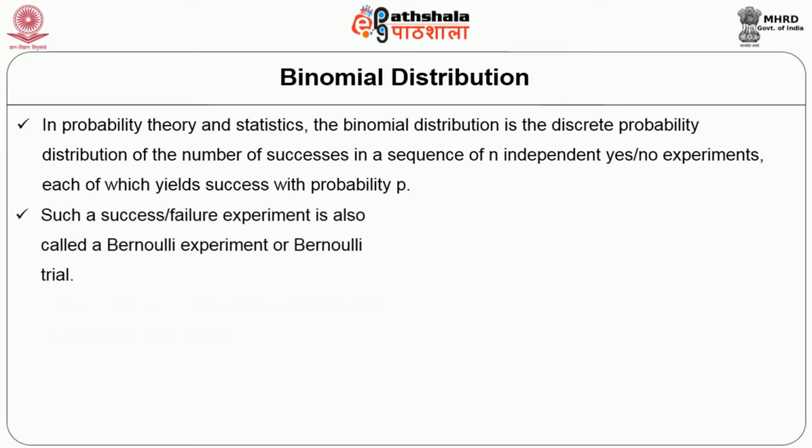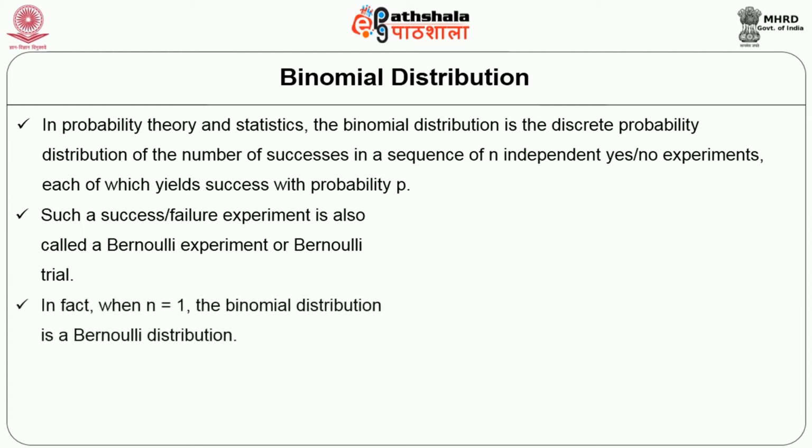Such a success or failure experiment is called a Bernoulli experiment or Bernoulli trial. In fact, when n is equal to 1, the binomial distribution is a Bernoulli distribution. Another terminology we use for the binomial distribution is the Bernoulli distribution.